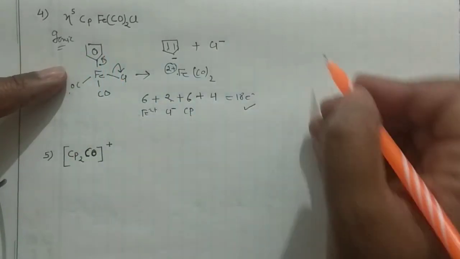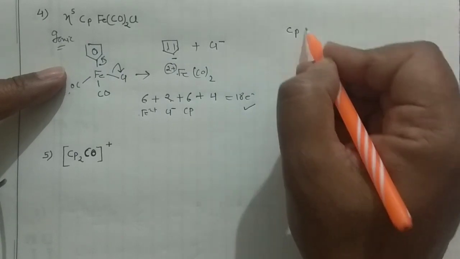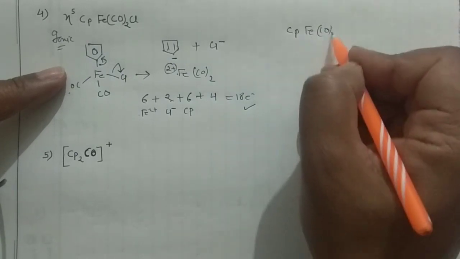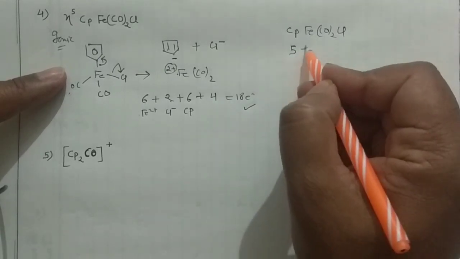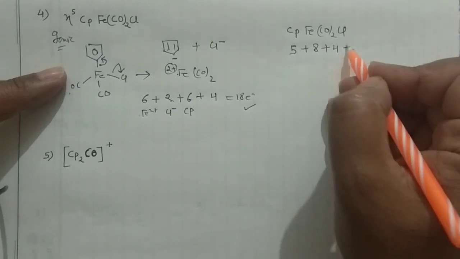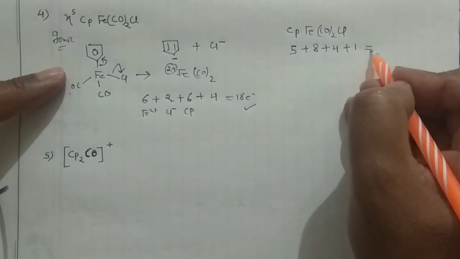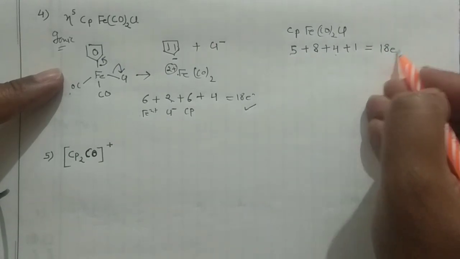And if you go for the neutral method, you can straightforwardly write Cp Fe(CO)2 Cl. So the neutral method will give you 5 from Cp, 8 from iron, 4 from the carbonyls, and 1 from chlorine. If you add all these, 8 plus 5 is 13, plus 4 is 17, plus 1, again it's an 18 electron system.